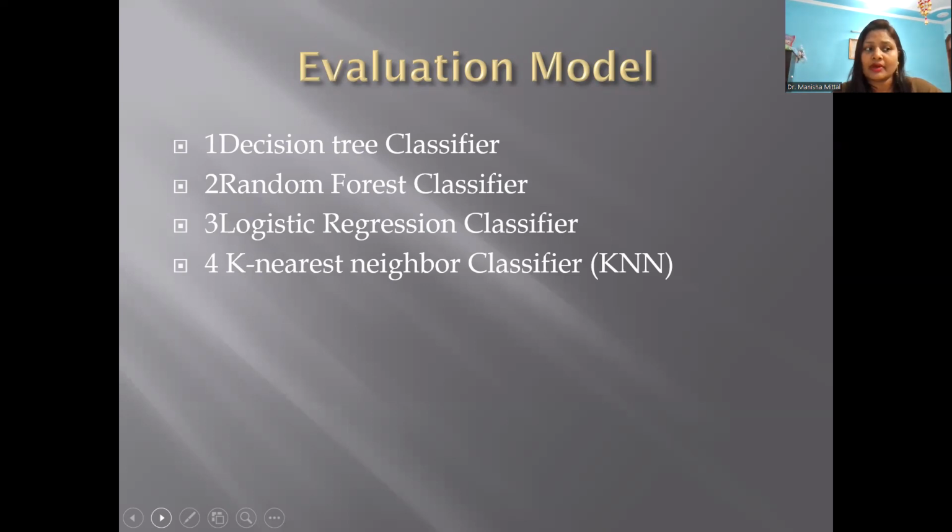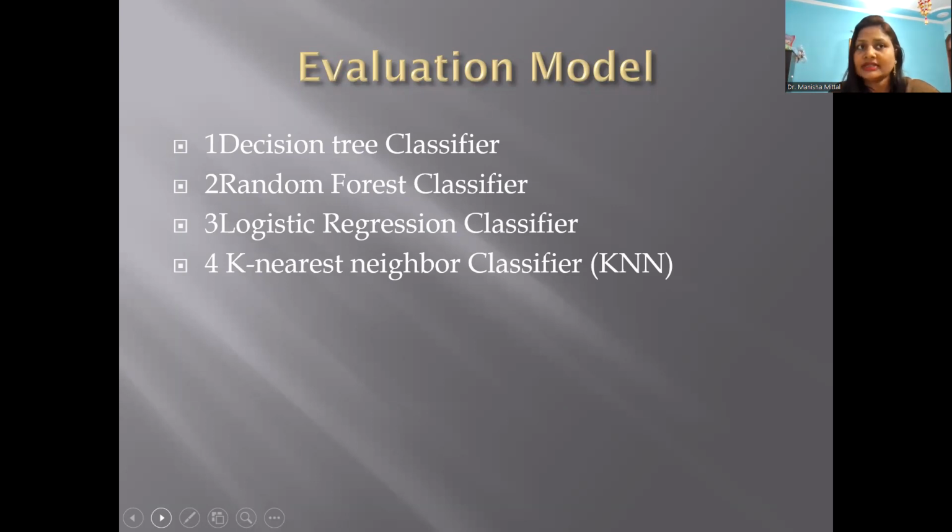The greater the number of trees in the forest, the more the accuracy and the lesser the possibility of the model being overfitted. Next is the logistic regression classifier. Logistic regression is a famous machine learning approach that is categorized under supervised learning.